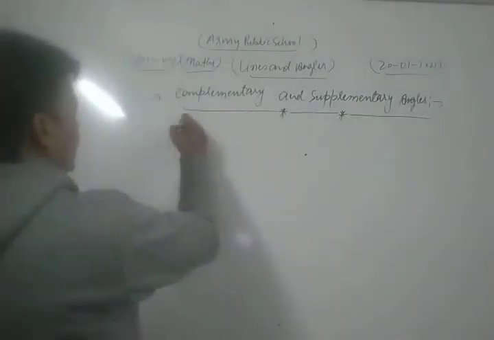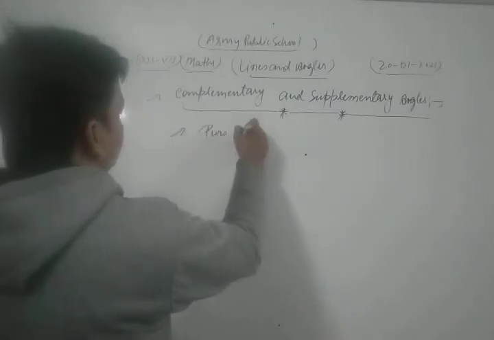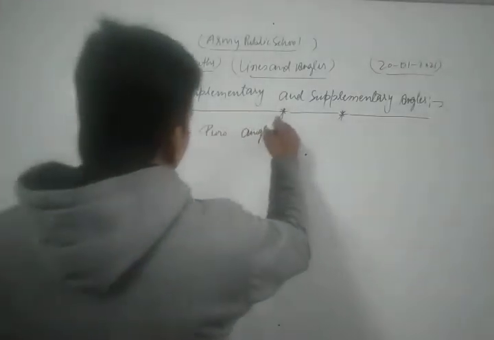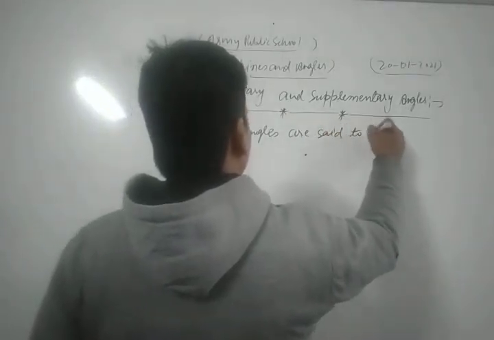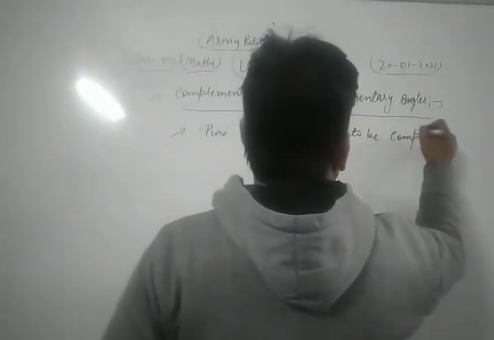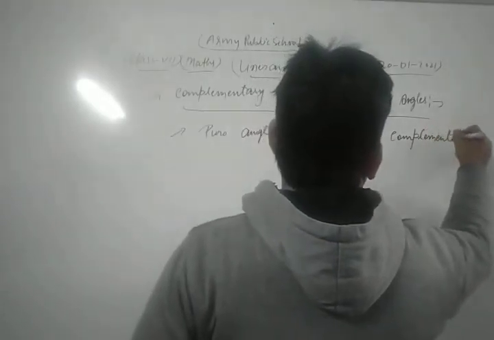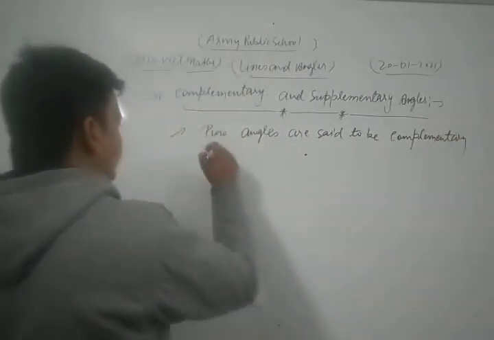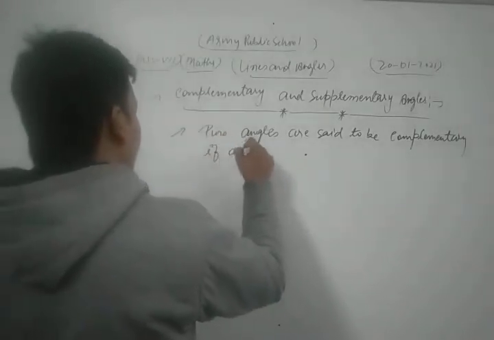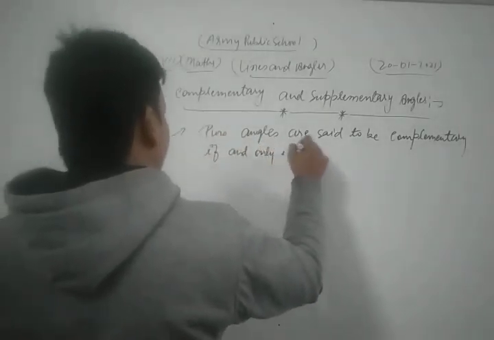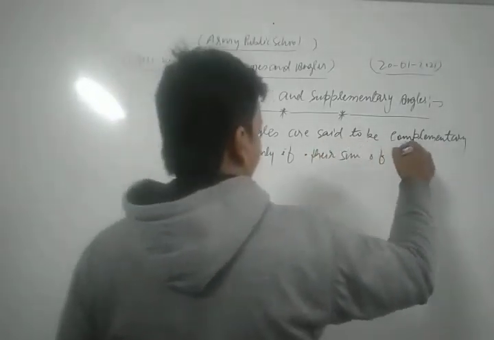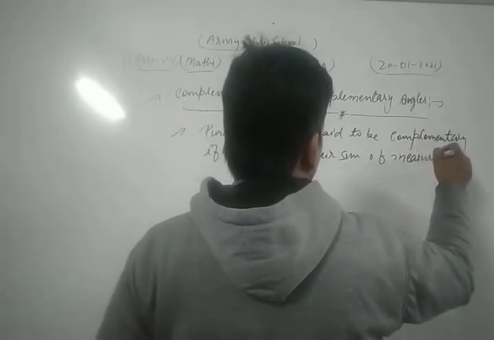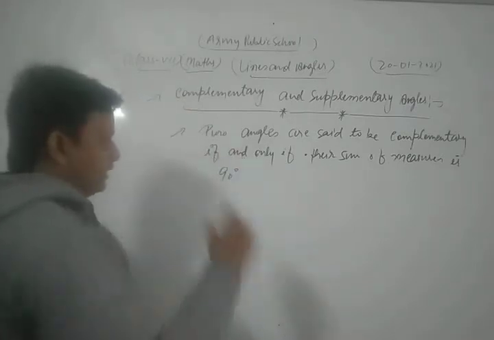For complementary angles, two angles are said to be complementary if and only if their sum of measures is 90 degree.